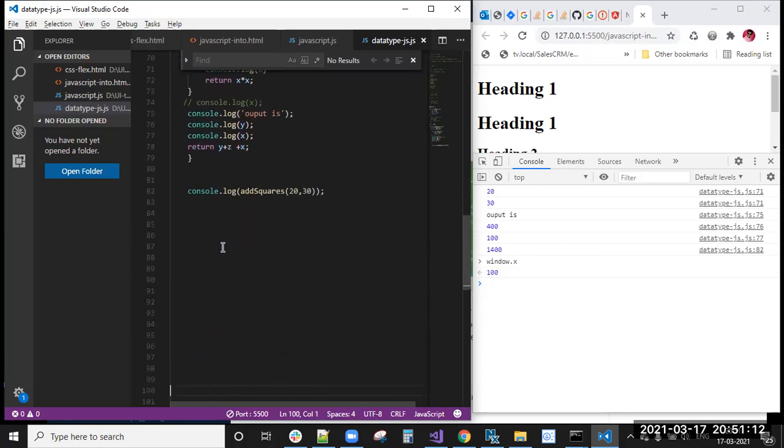Okay, this is clear, right? So this is the functions concept, and we have a few more concepts. That is related to the object literal functions. In the object class, I will tell you about object literal functions.